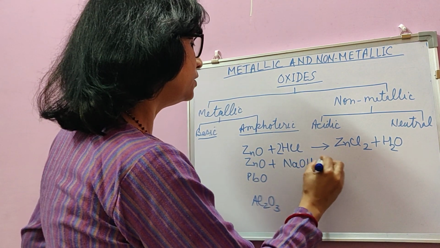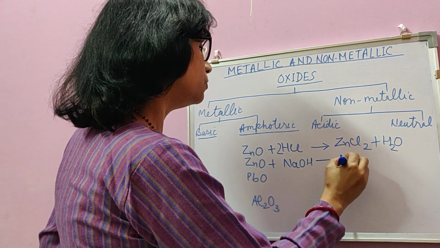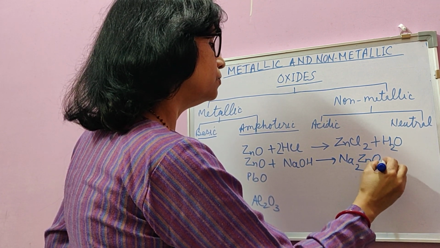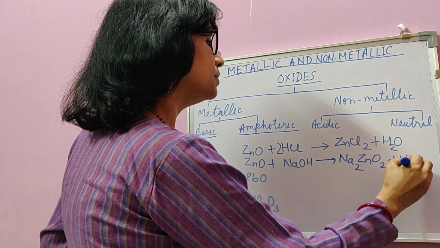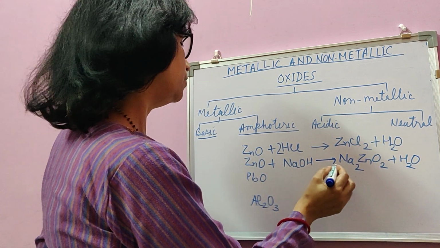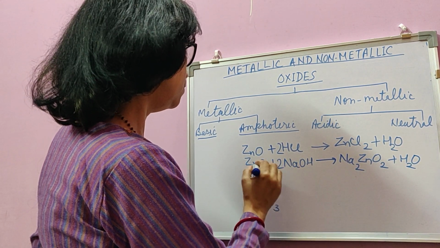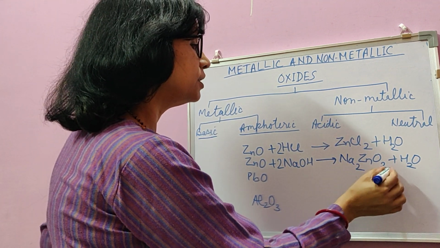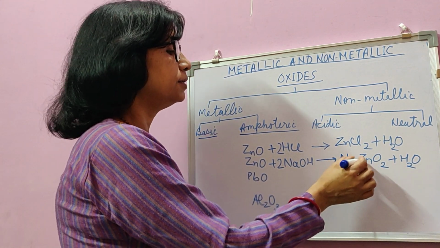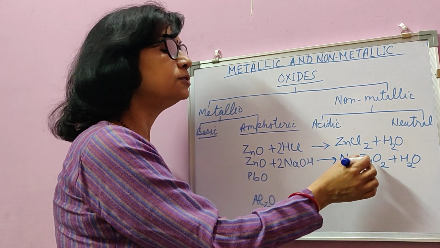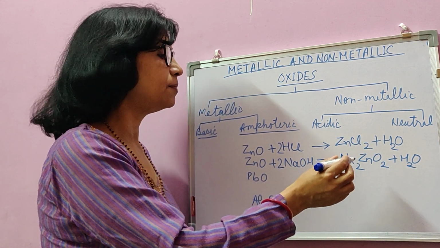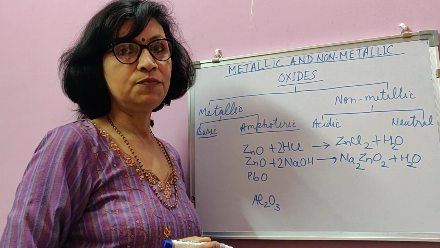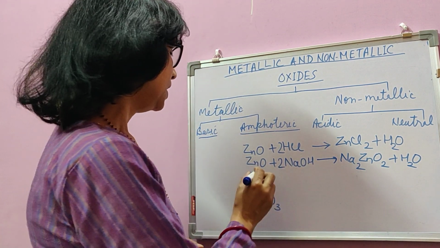So with NaOH it forms a salt known as Na2ZnO2 plus H2O. So this Na2ZnO2 is a salt called sodium zincate. Zincate radical you have read. ZnO2 2-minus is said to be zincate.